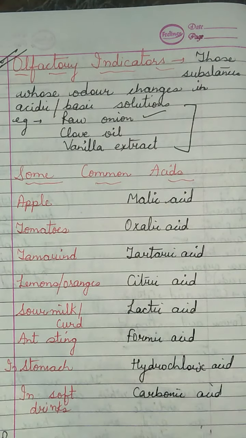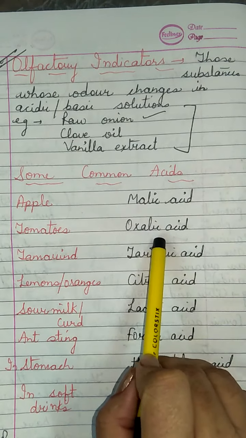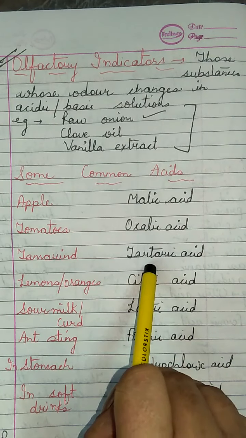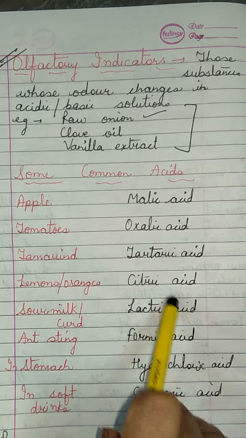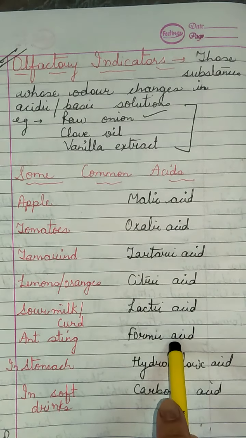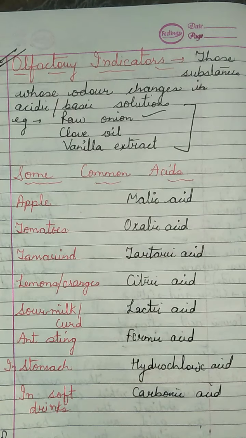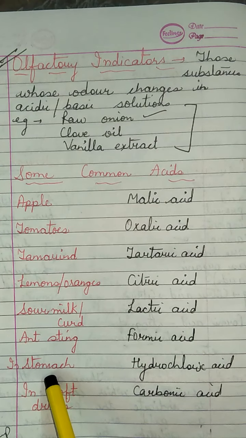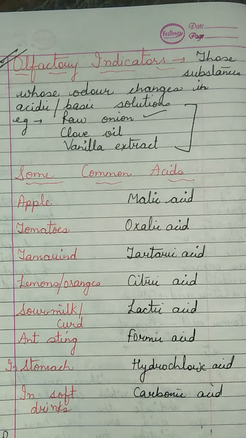So those acids I have discussed: apple contains malic acid, tomatoes contain oxalic acid, tamarind contains tartaric acid, lemon and oranges contain citric acid, sour milk and curd contain lactic acid. And then comes your ant sting. Ant sting I have told earlier also, it contains formic acid, also called methanoic acid. In our stomach, we have discussed in bio also, hydrochloric acid, and in soft drinks it contains carbonic acid.